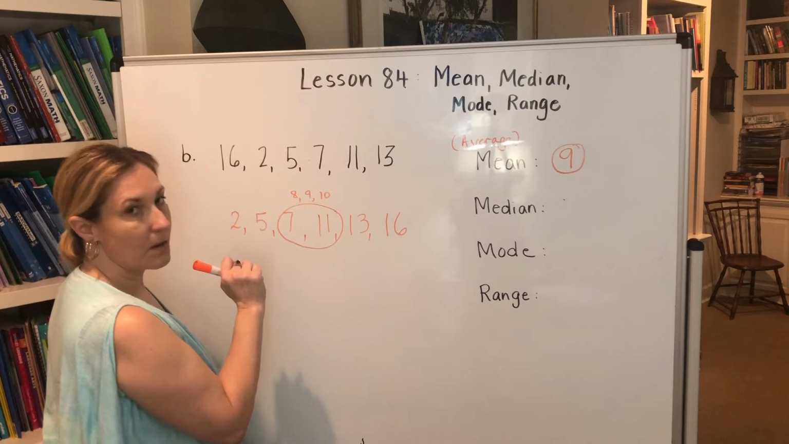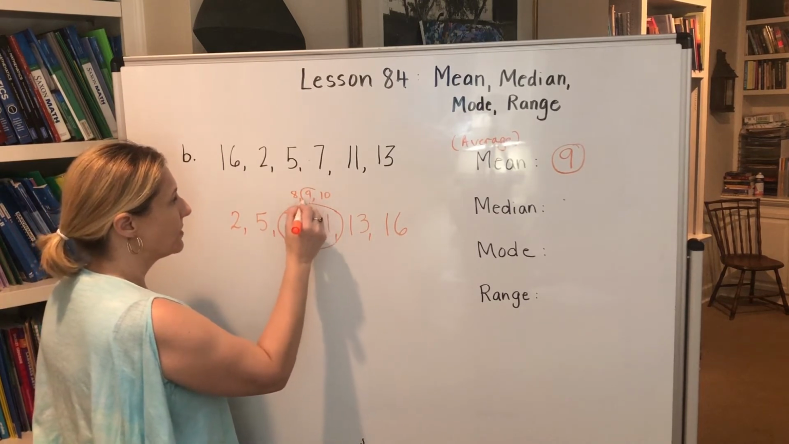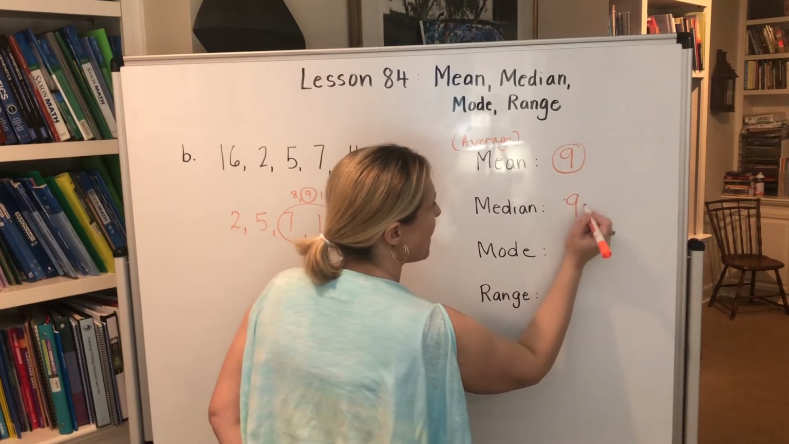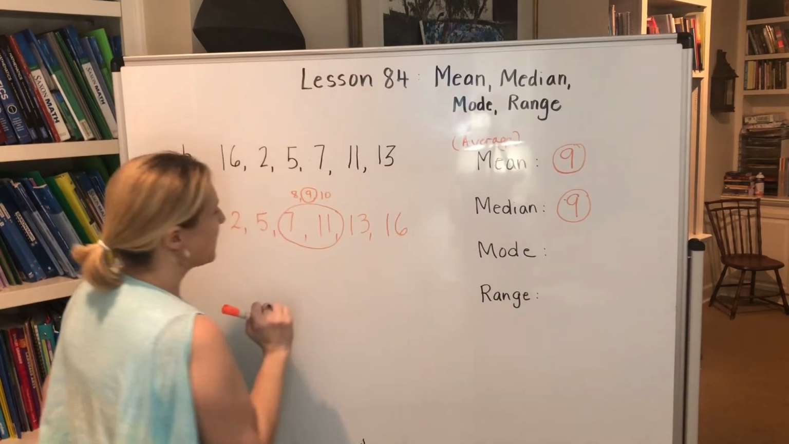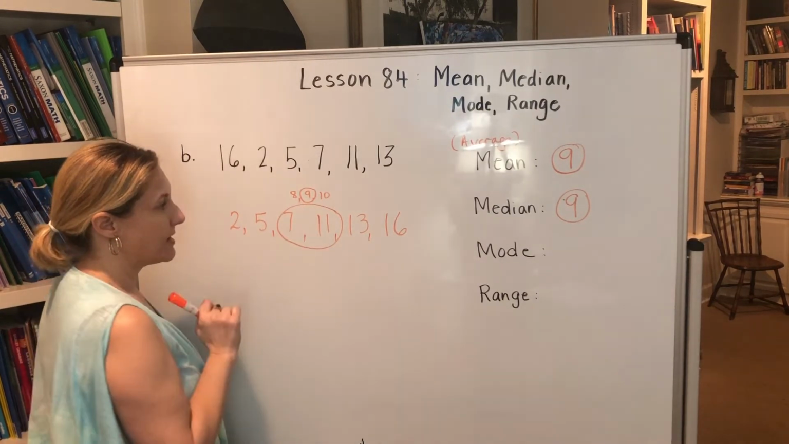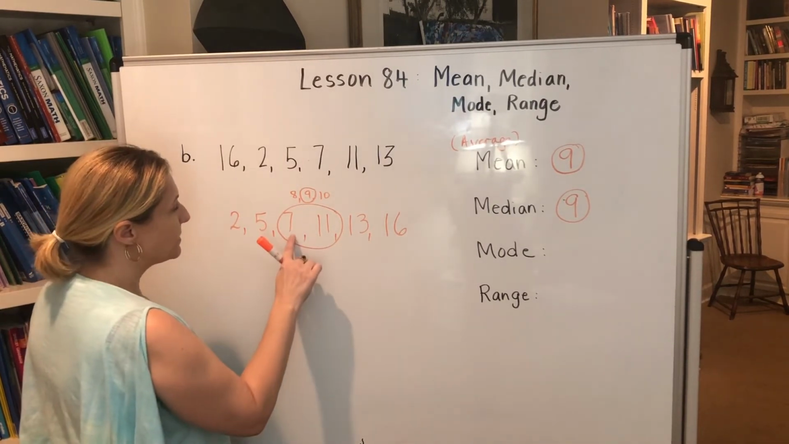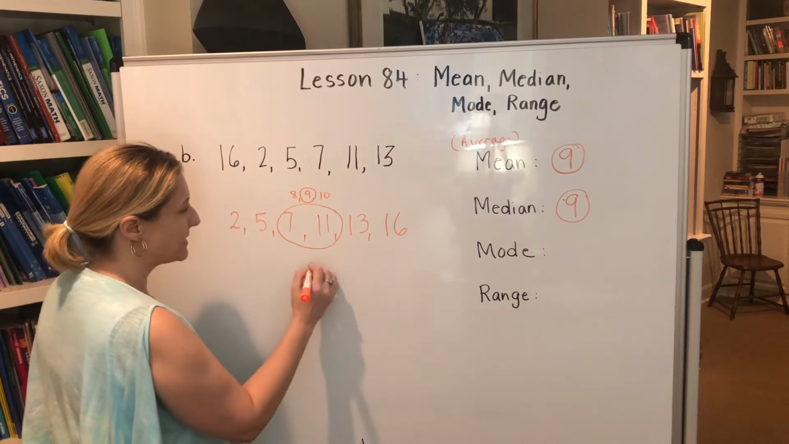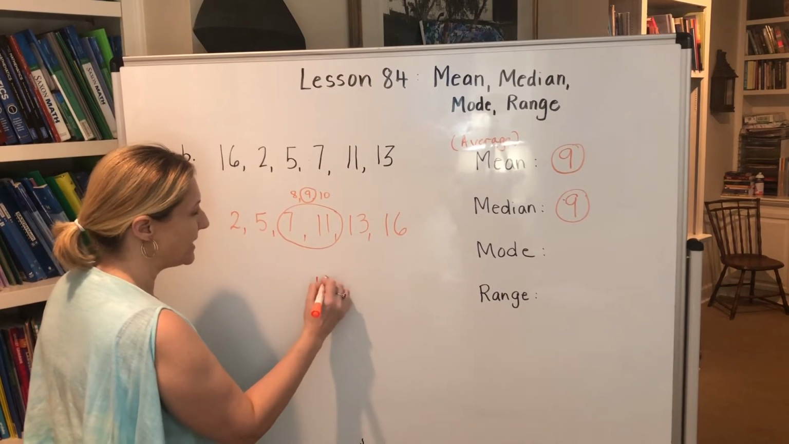What is the middle number there? It's the 9. So we know that our median is 9. Okay? Now the other way we could figure this out without writing the numbers that are in between is we can always add 7 and 11 together. Okay? 7 plus 11 would be 18.